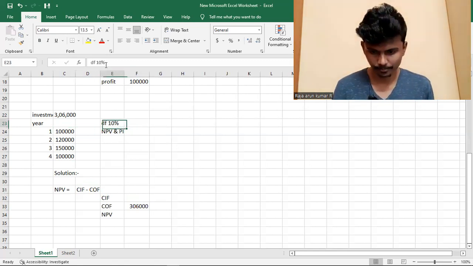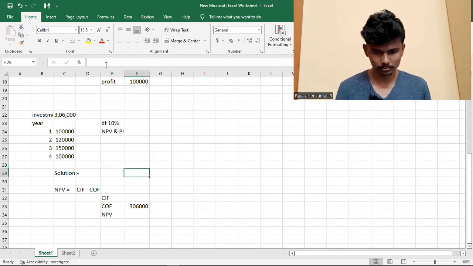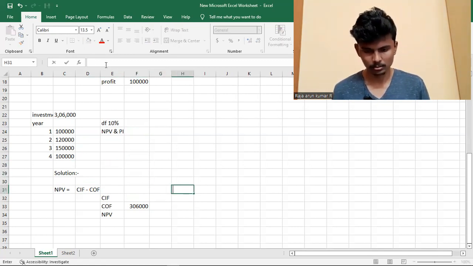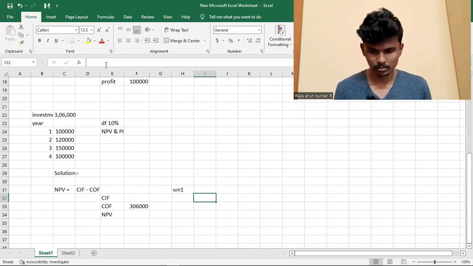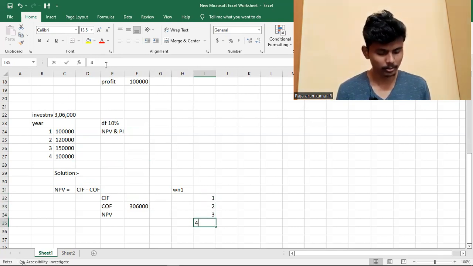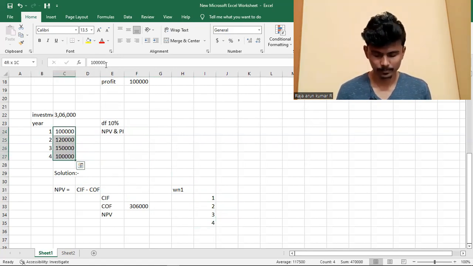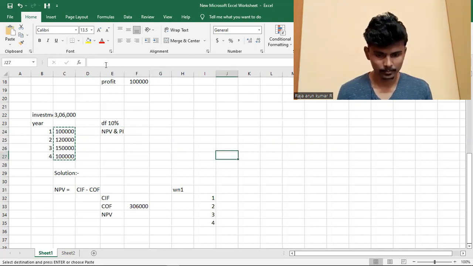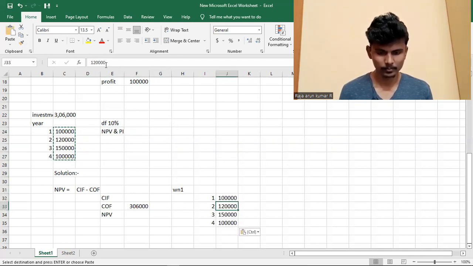Okay, we do working note 1. There is a table: year 1, 2, 3, 4. I copy paste it here.